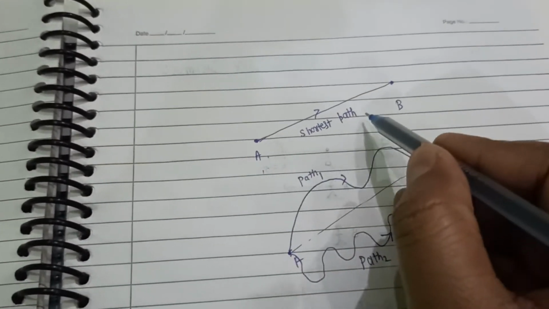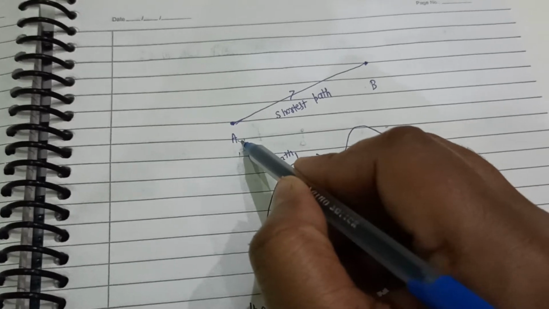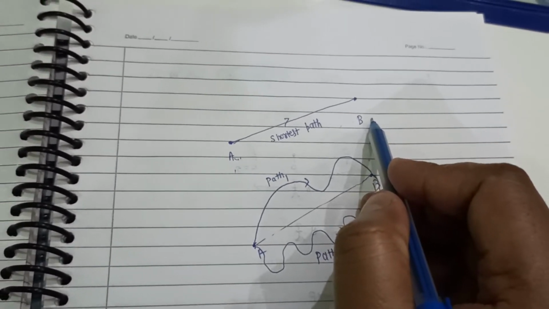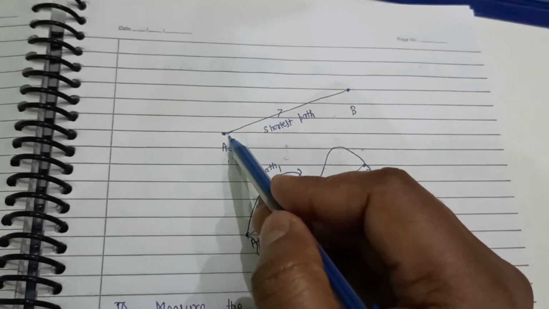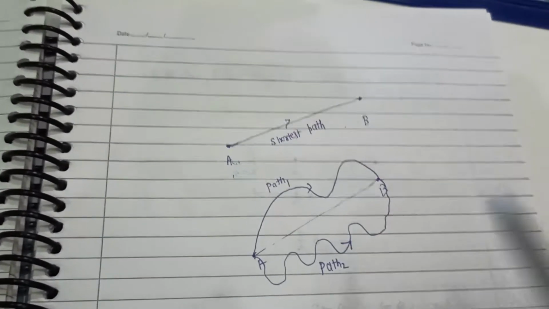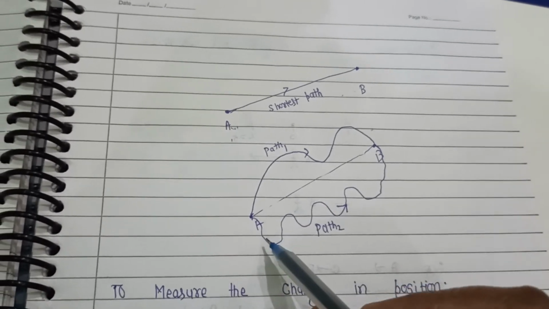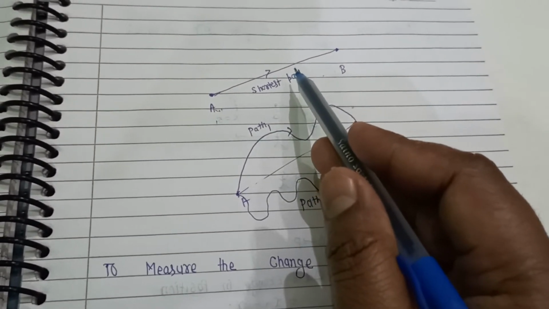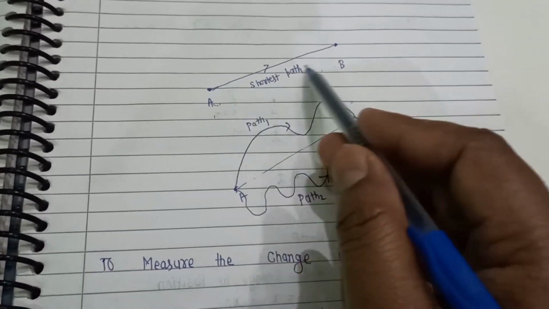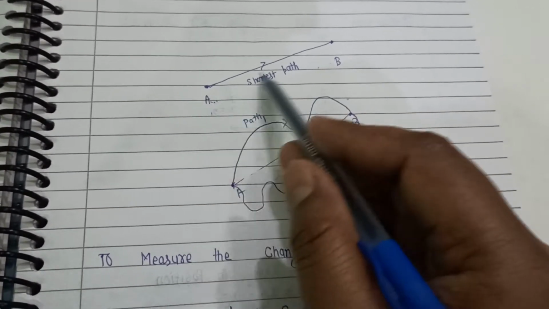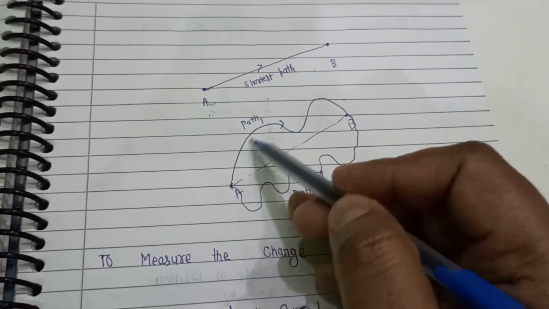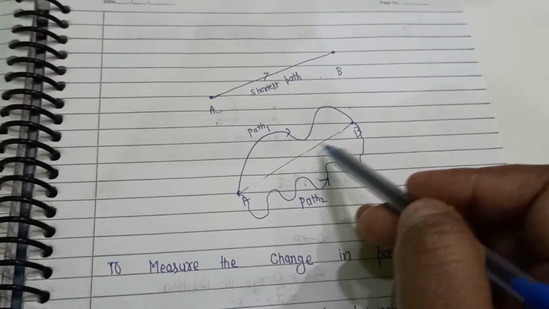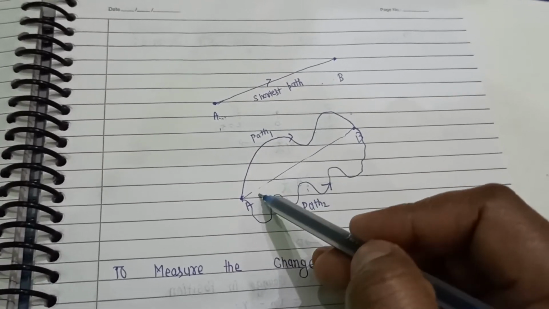This is the initial point, point A, and B is the final position. The object can move in a straight line from A to B, or it can take any path other than the straight line. But we can simply say that this is the shortest distance, and these two paths will always be greater than this shortest length.